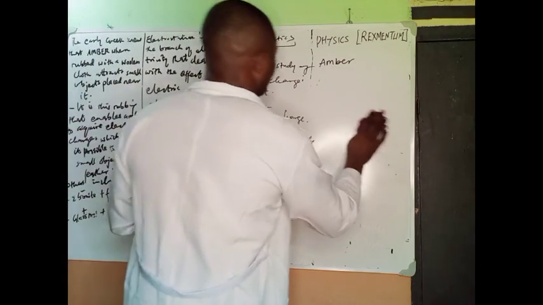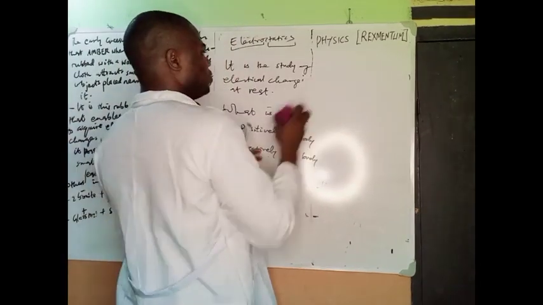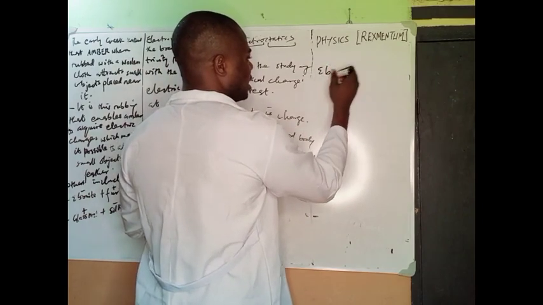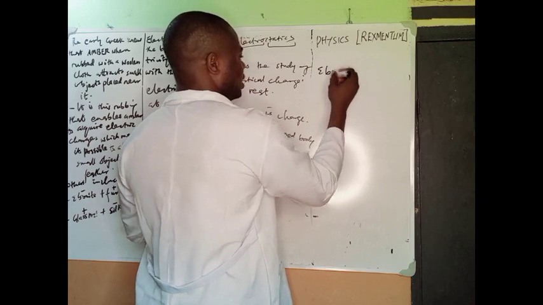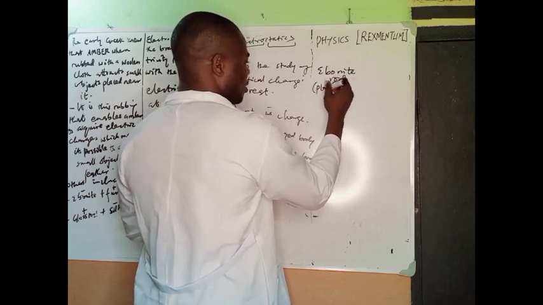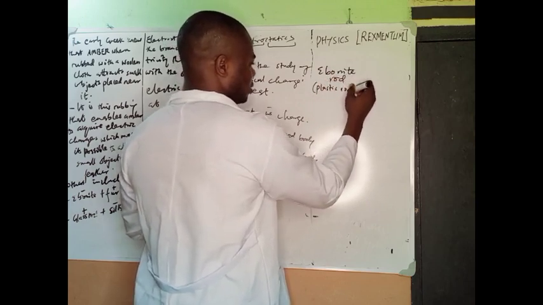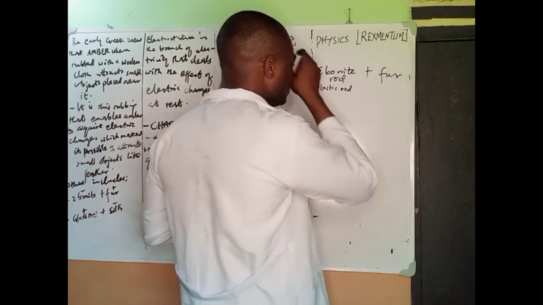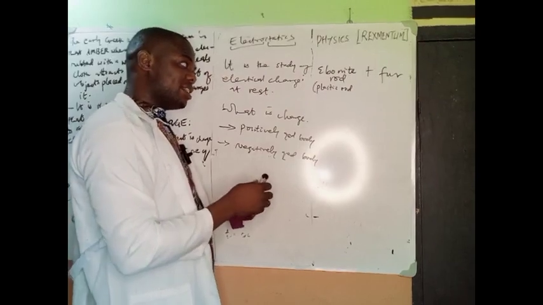Then we see that it's not just limited to amber. We're going to see something like an ebonite rod, which is the same thing as what they call a plastic rod, plus fur. Now I want you to understand something here, very important.